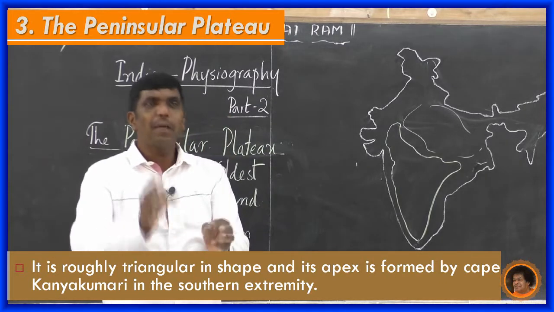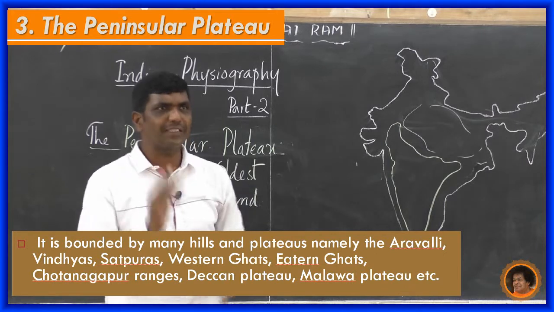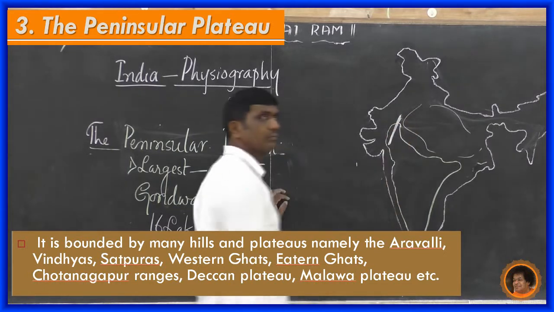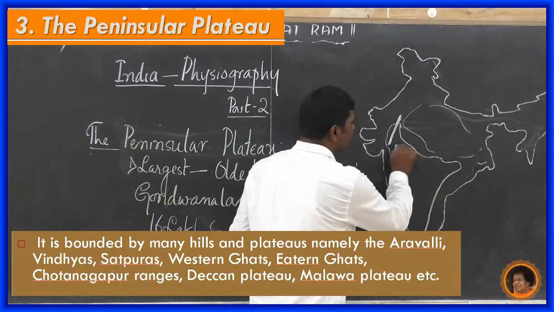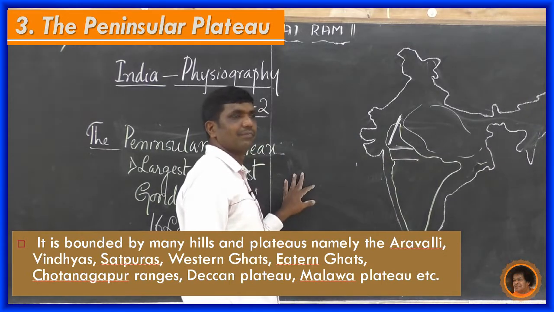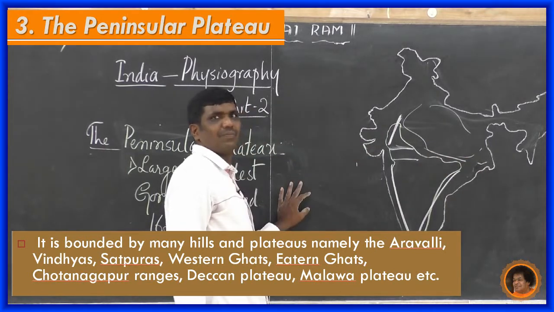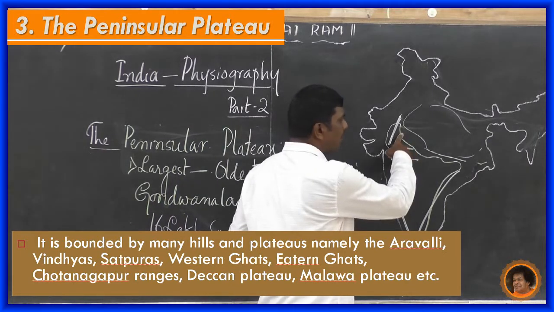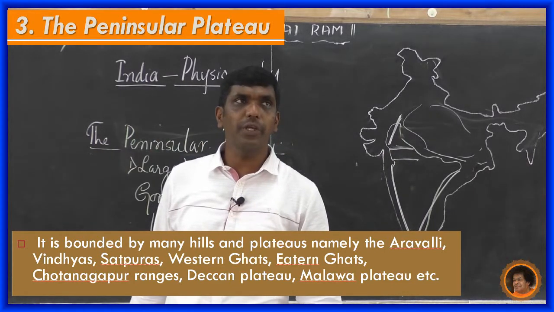It is bounded by many hills and many plateaus. Now let us see the many hills and plateaus, namely Aravali, here. Then Vindhyas, Satpura, Western Ghats, Eastern Ghats, Chota Nagpur Plateau, here. Then Deccan Plateau, Malwa Plateau, here. In that way, the peninsular plateau is bounded.